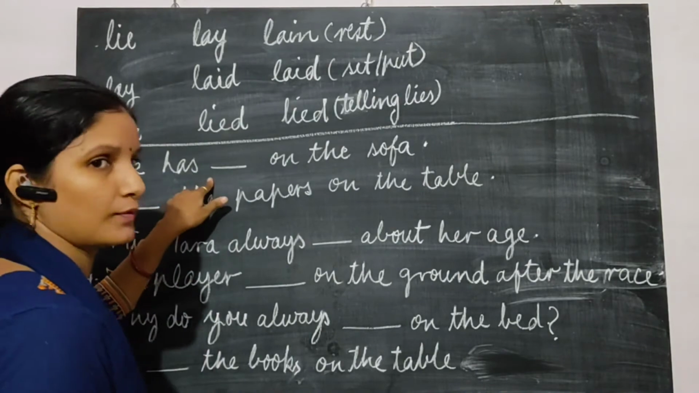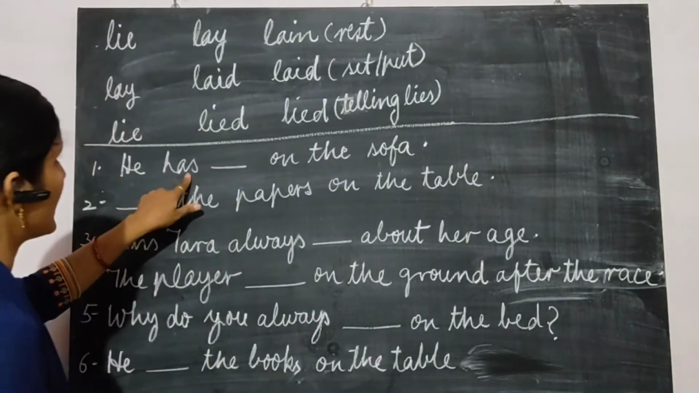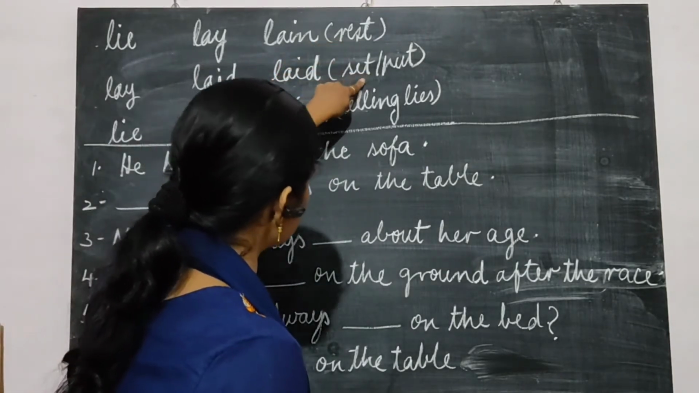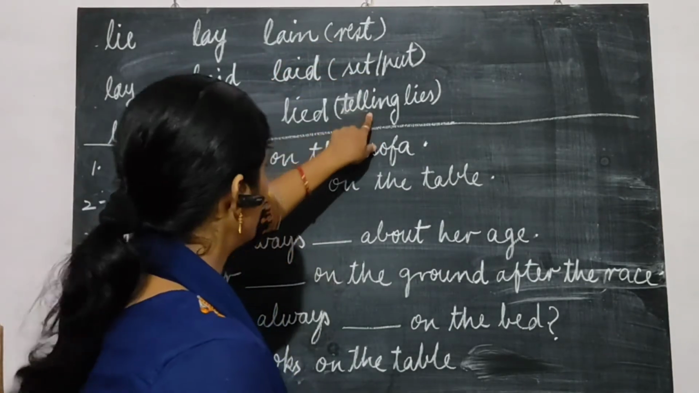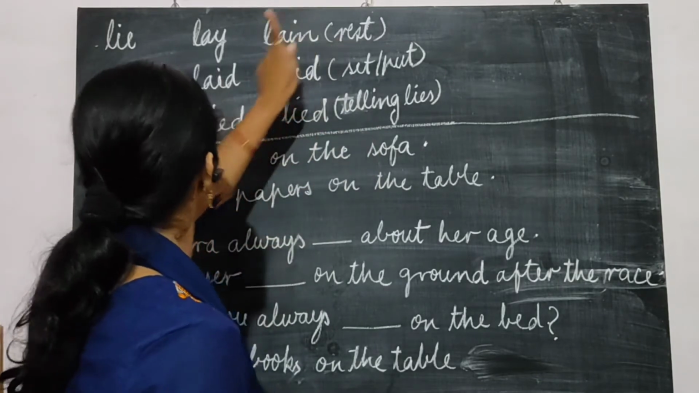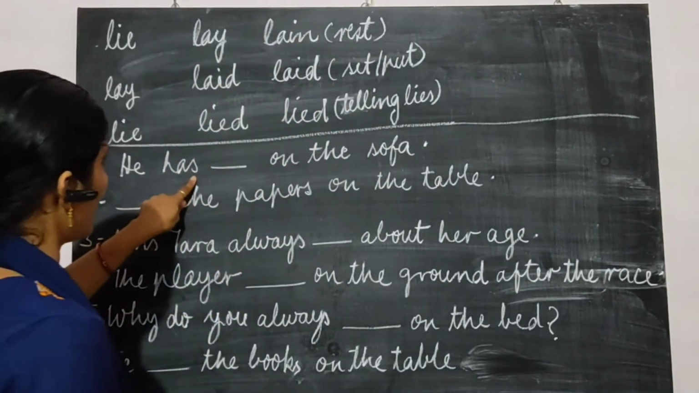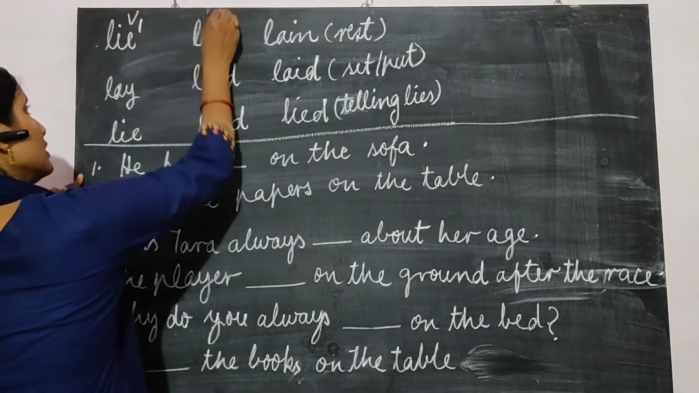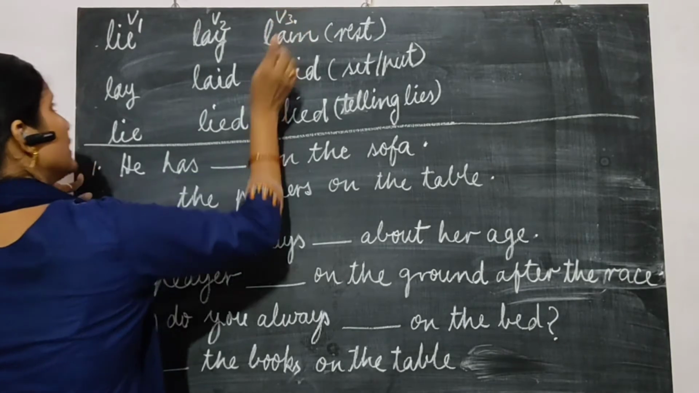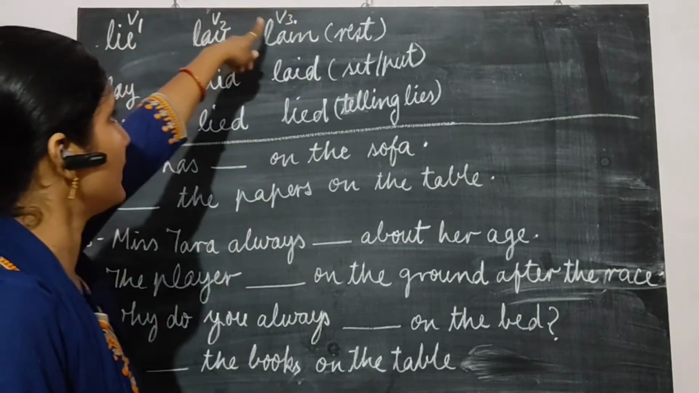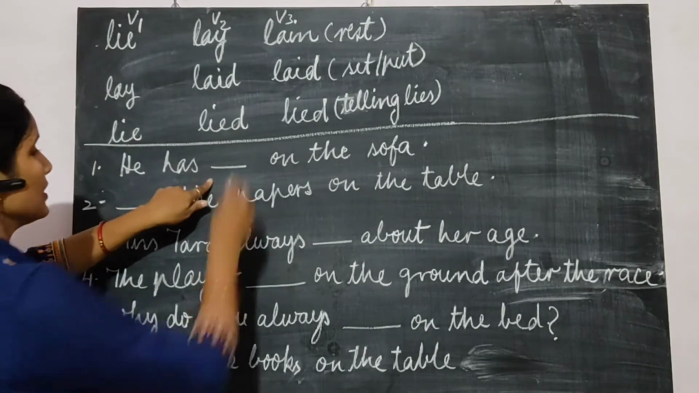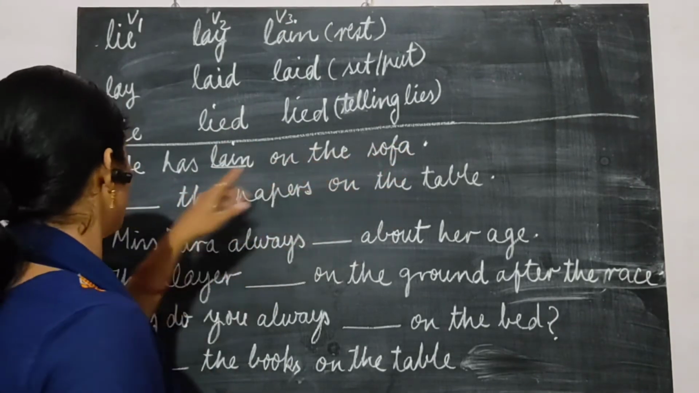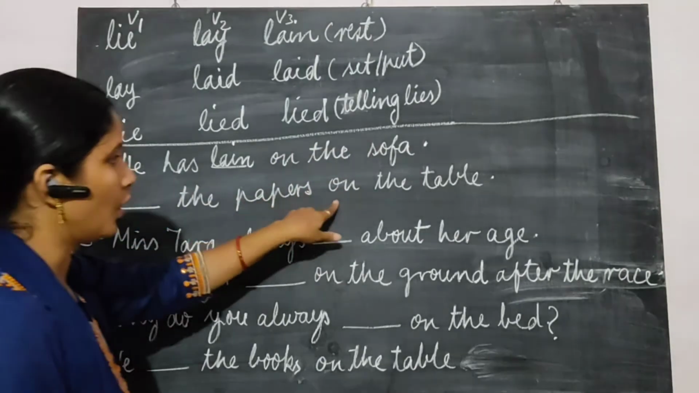After has, we have to write the third form of the verb. He has, we are talking about rest, or to set something, or telling lies. We are talking about rest. So, we will write here, he has, third form of the verb. I have already told you, verb 1, verb 2 and verb 3. First form, second form, and third form of the verb. So he has lain on the sofa.